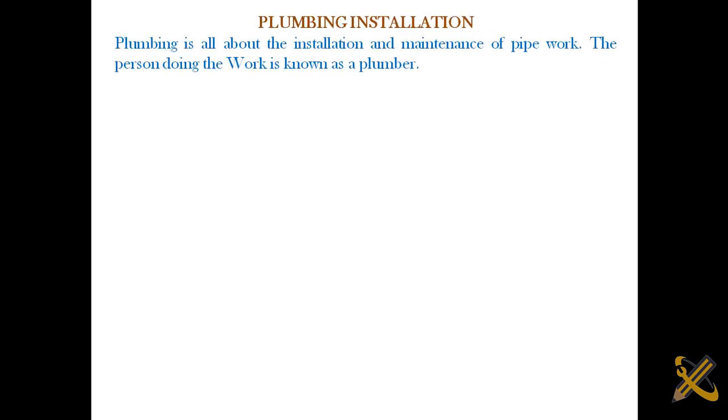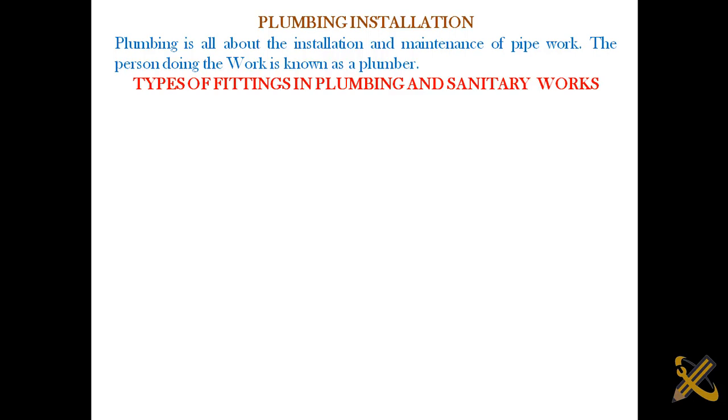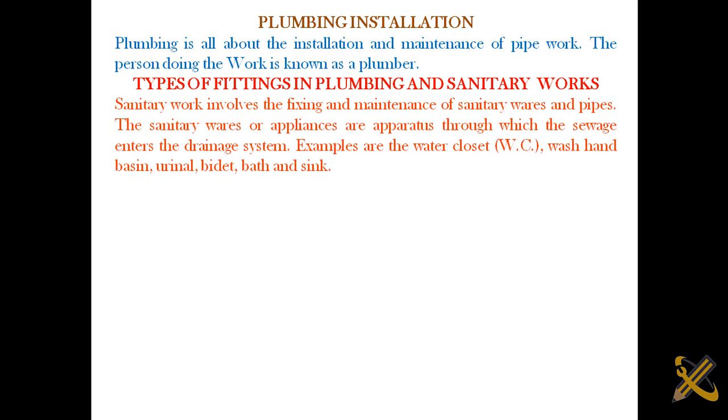plumbing installation. Plumbing is all about the installation and maintenance of pipe work. The person doing the work is known as a plumber. We have several fittings in plumbing and sanitary works. Sanitary work involves the fixing and maintenance of sanitary wares and pipes. The sanitary wares or appliances are apparatus through which the sewage enters the drainage system. Examples are the water closet, the wash basin, urinal, bidet, bath, and sink. These are the sanitary appliances through which your waste products are conveyed to the drainage system.